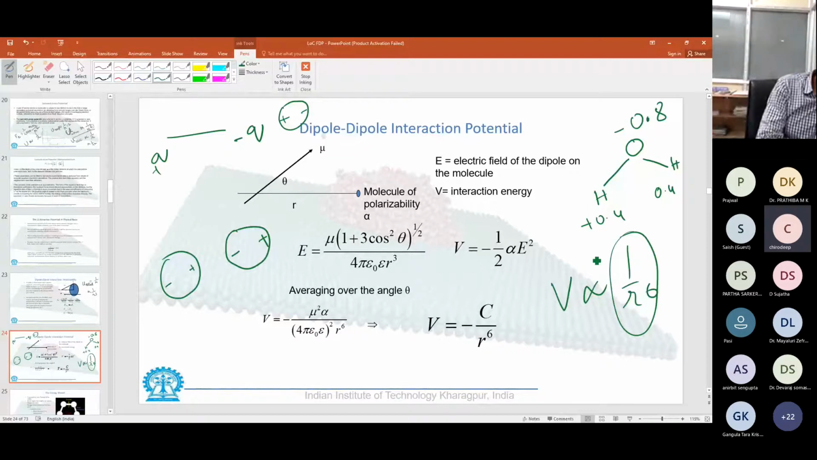And similarly, you understand that for each of these cases, there can be a repulsive interaction. Typically these interactions are respectively called Keesom interaction, Debye interaction, and London dispersion forces: dipole-dipole, permanent dipole and induced dipole, and induced dipole interactions respectively. So that is how we model it.